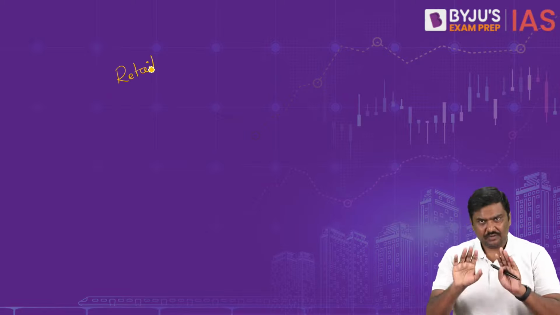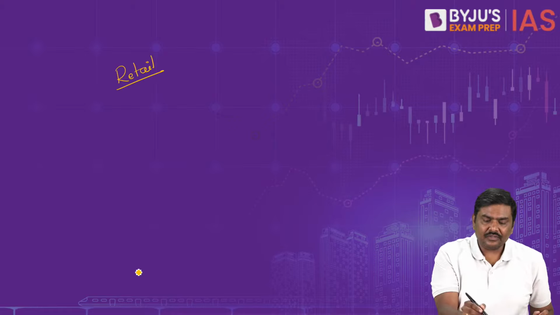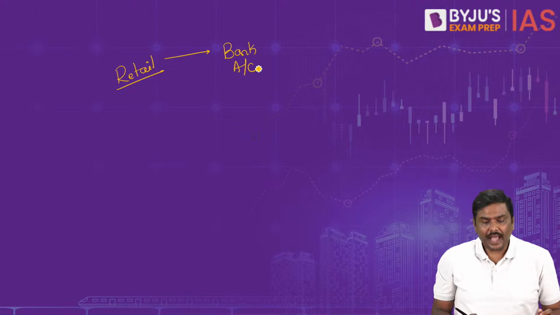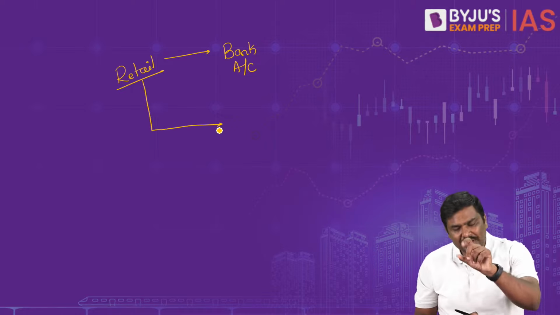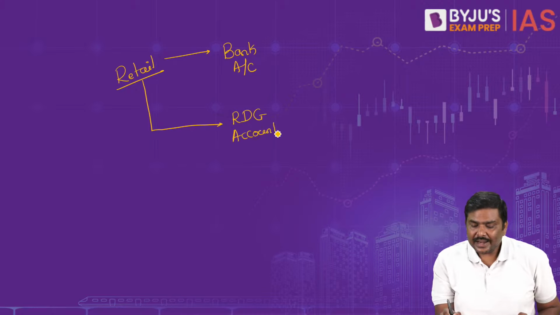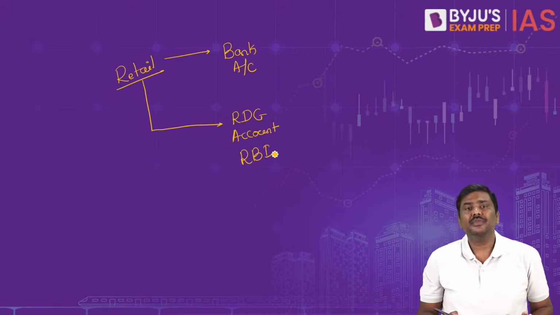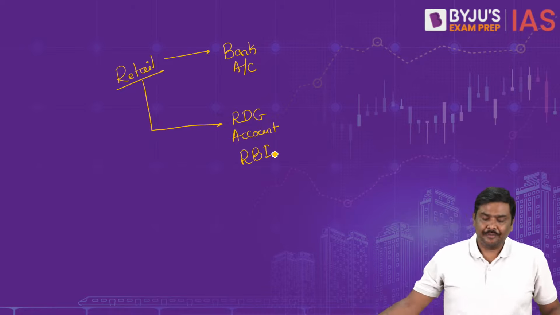Under this, what will happen? Follow this carefully. Here is a retail investor. Retail investor should have a bank account. Now, in addition to this, this retail investor will be asked to open an account by the name of Retail Direct Gilt Account with Reserve Bank of India, RBI.